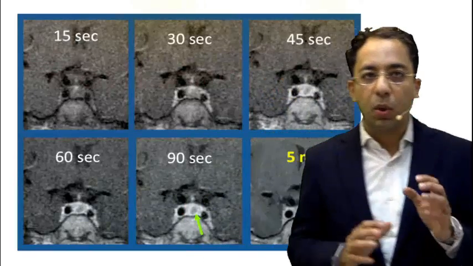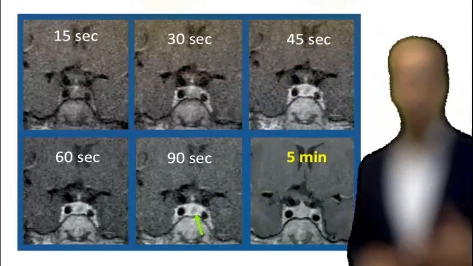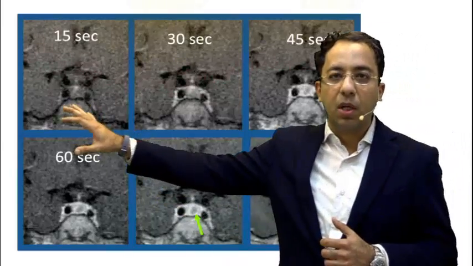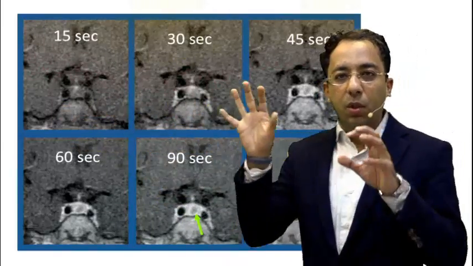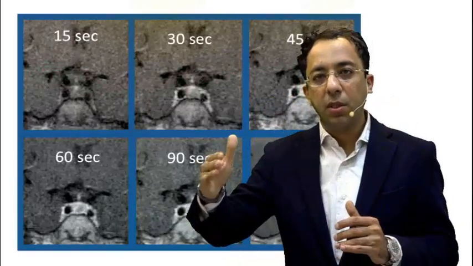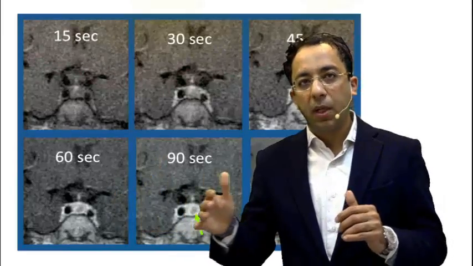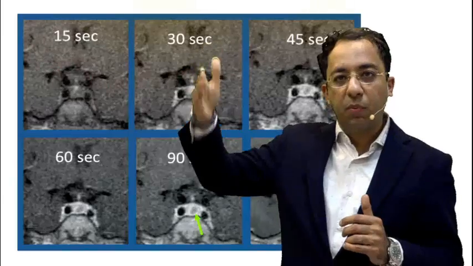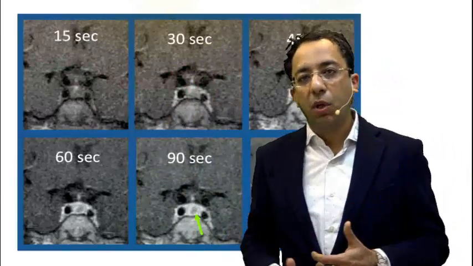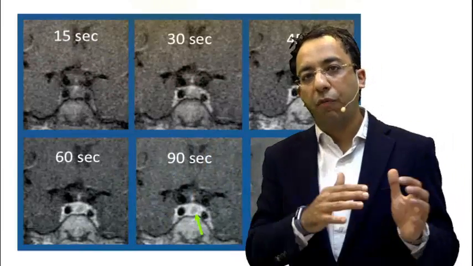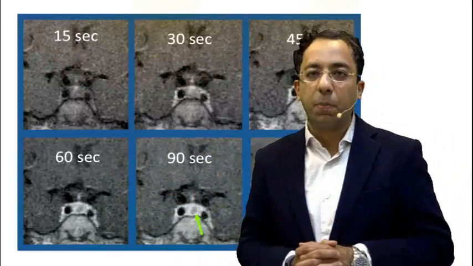What do we mean by dynamic contrast-enhanced MRI? Let me show you a representative image. When you look at this image, you can see we have taken a coronal section with a small field of view focusing on the pituitary gland, and we have taken serially timed images. You can see there is a scan done at 15 seconds, 30 seconds. The place is the same, but after giving IV contrast, we are doing a serial MR to follow up the contrast enhancement pattern.